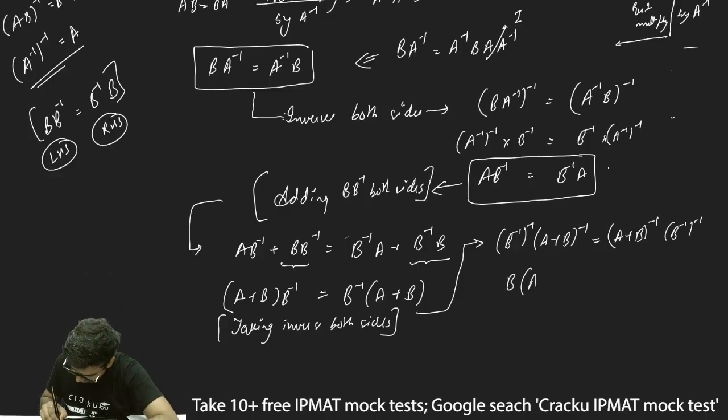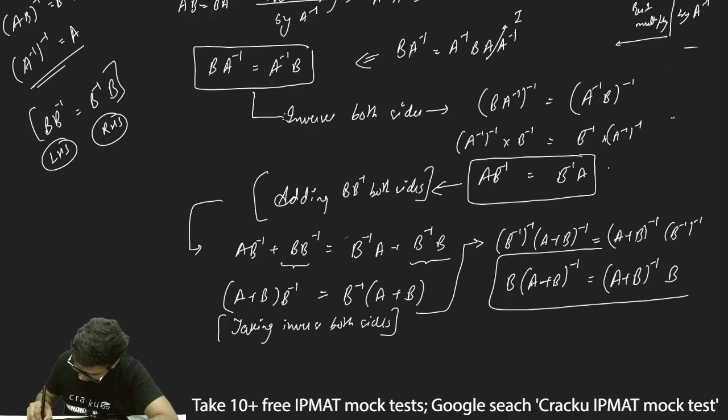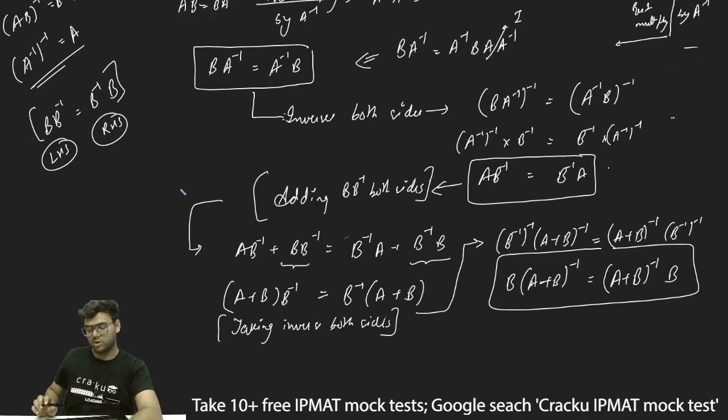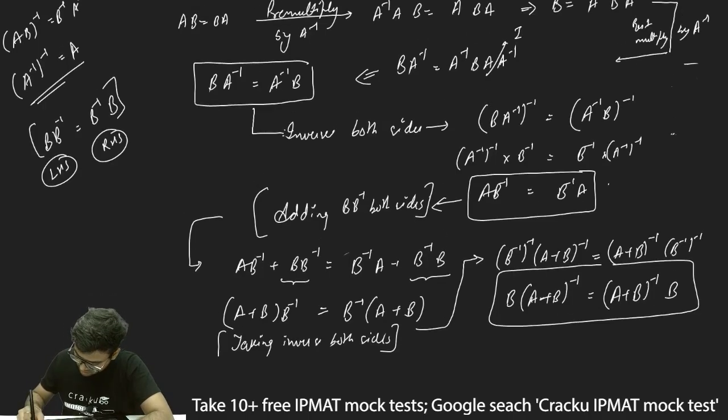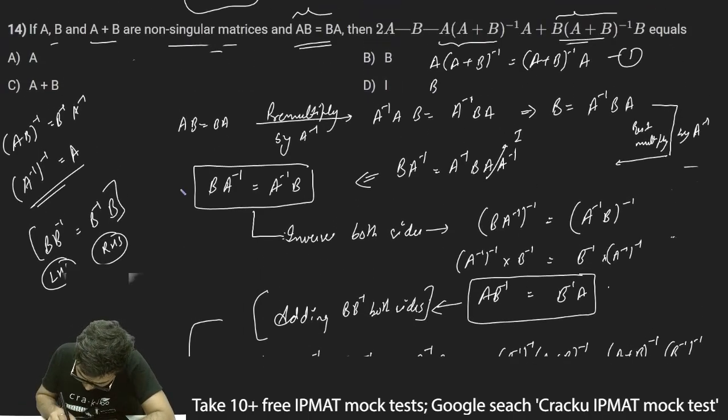So B into (A plus B)⁻¹ will be equal to (A plus B)⁻¹ into B. So this is my second equation, which is B into (A plus B)⁻¹ is equal to (A plus B)⁻¹ into B. So thus I can write B into (A plus B)⁻¹ is equal to (A plus B)⁻¹ into B.